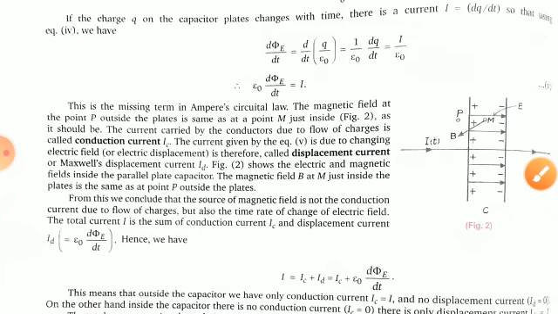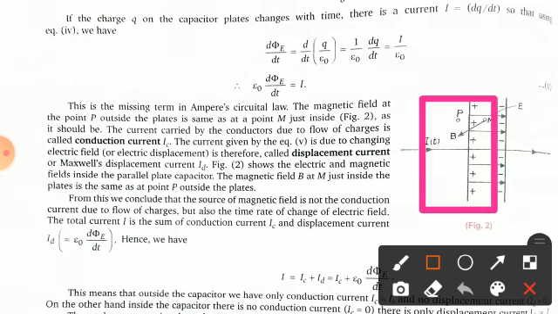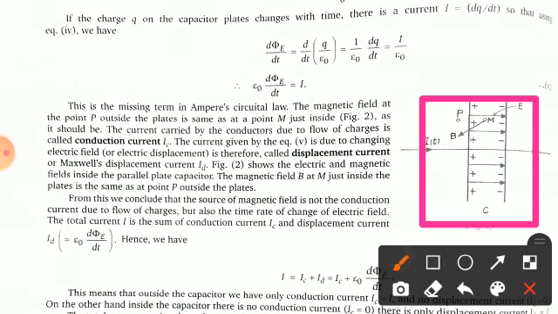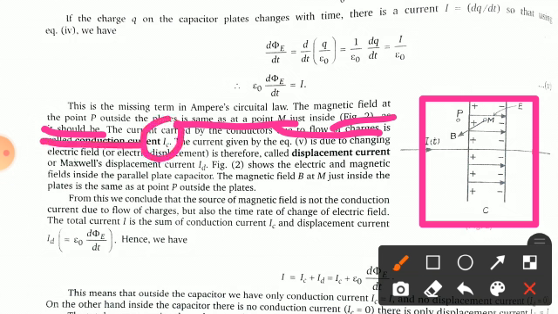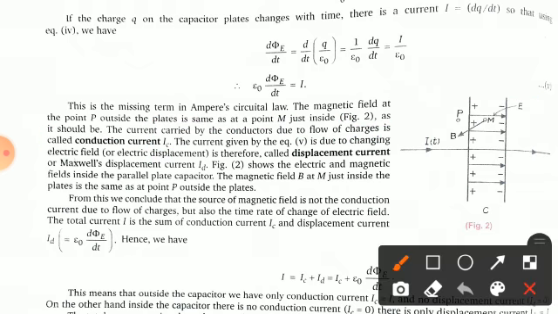Inside, as you can see in figure number 2, the magnetic field at point P outside the plates is the same as at point M, as it should be. The current carried by the conductors due to the flow of charge is called the conduction current, which is I_C. The current given by equation 5 is due to the changing electric field, or you can say the electric displacement, and is therefore called the displacement current. This is an important term, so kindly pay attention to it: the Maxwell displacement current.